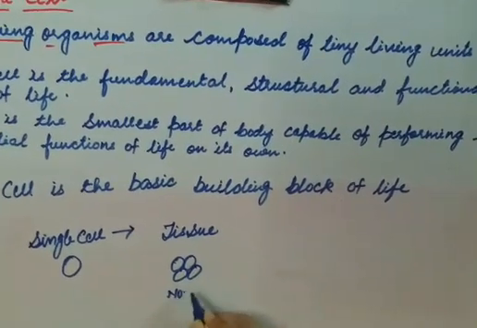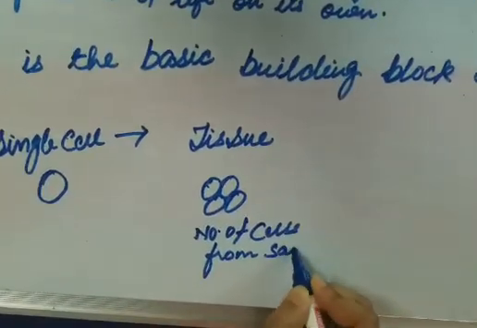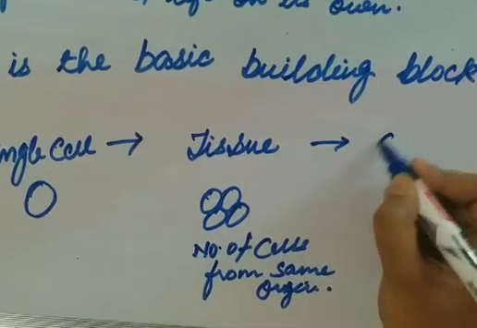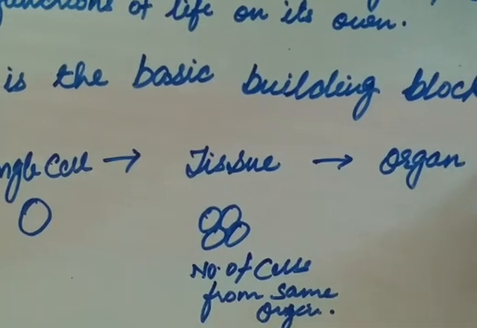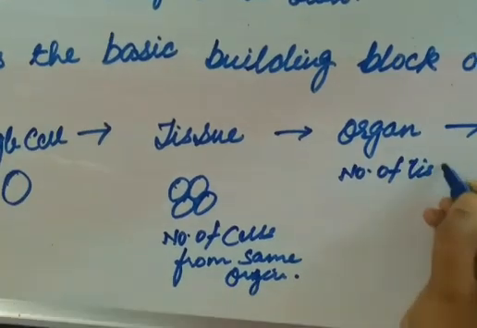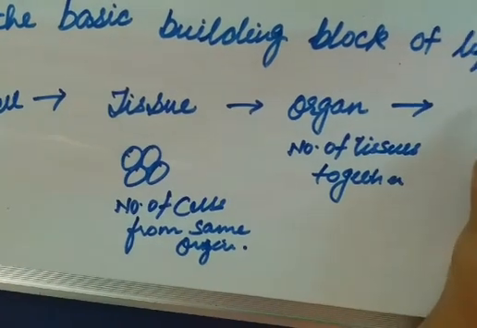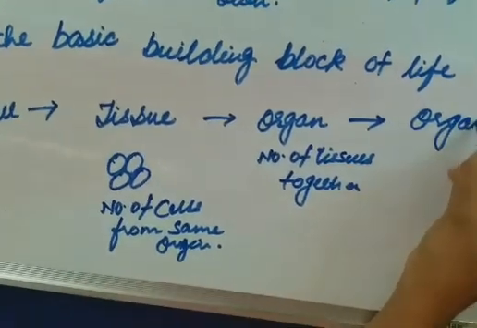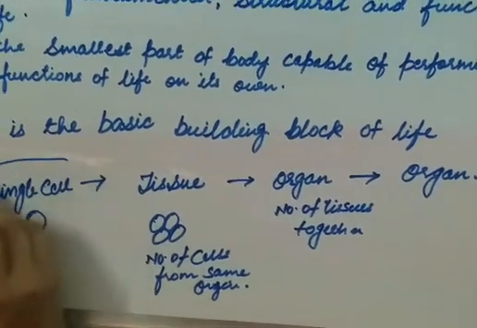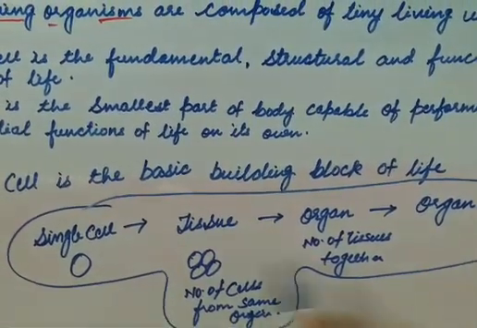A number of cells from the same origin form a tissue, then a number of tissues together form the organ, then organs together form the organ system, and this whole will make what?